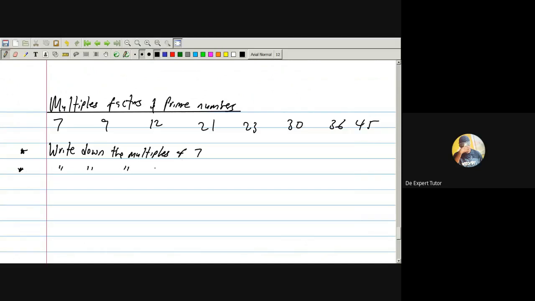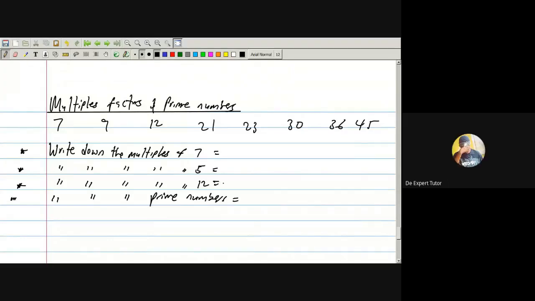Write down the multiples of 5. Next one, they asked us to write down the multiples of 12. And lastly, write down the prime numbers.